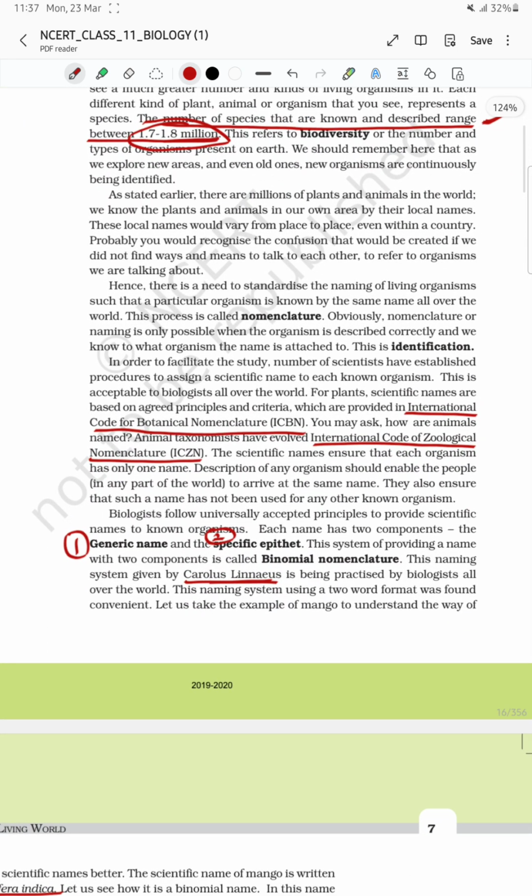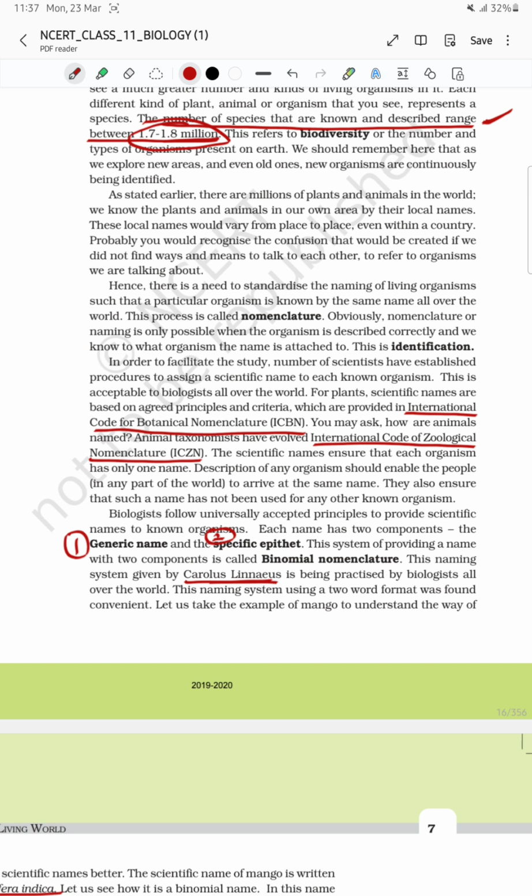We have nomenclature, we have identification. Now there are 1.7 to 1.8 million organisms. They are present in different parts of the world. If we take an example of dog, it is known with a number of names. So if a person is going to some other region, how will he or she describe it?